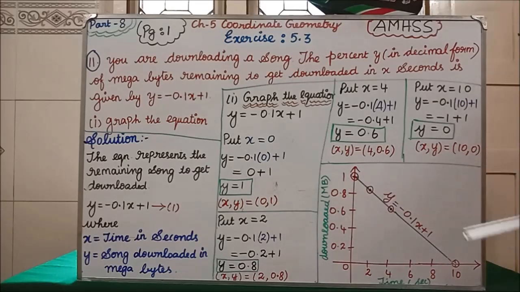The next point is what? (2, 0.8). So 2, 0.8. Next is (4, 0.6). So in the 4, 0.6. Then x 10, 0. So here. Clear? That is the 11th question, first subdivision. Next we will see the second subdivision.